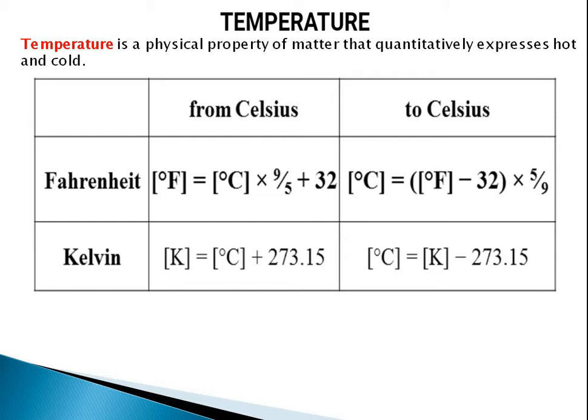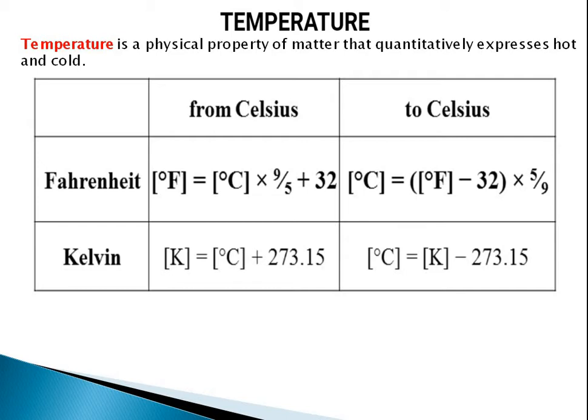So how to convert Fahrenheit into Celsius and Celsius into Fahrenheit? For that purpose, 1 Fahrenheit is equal to 9 by 5 plus 32 Celsius, and 1 Celsius is nothing but Fahrenheit minus 32 into 5 by 9. So that is the formula for conversion.